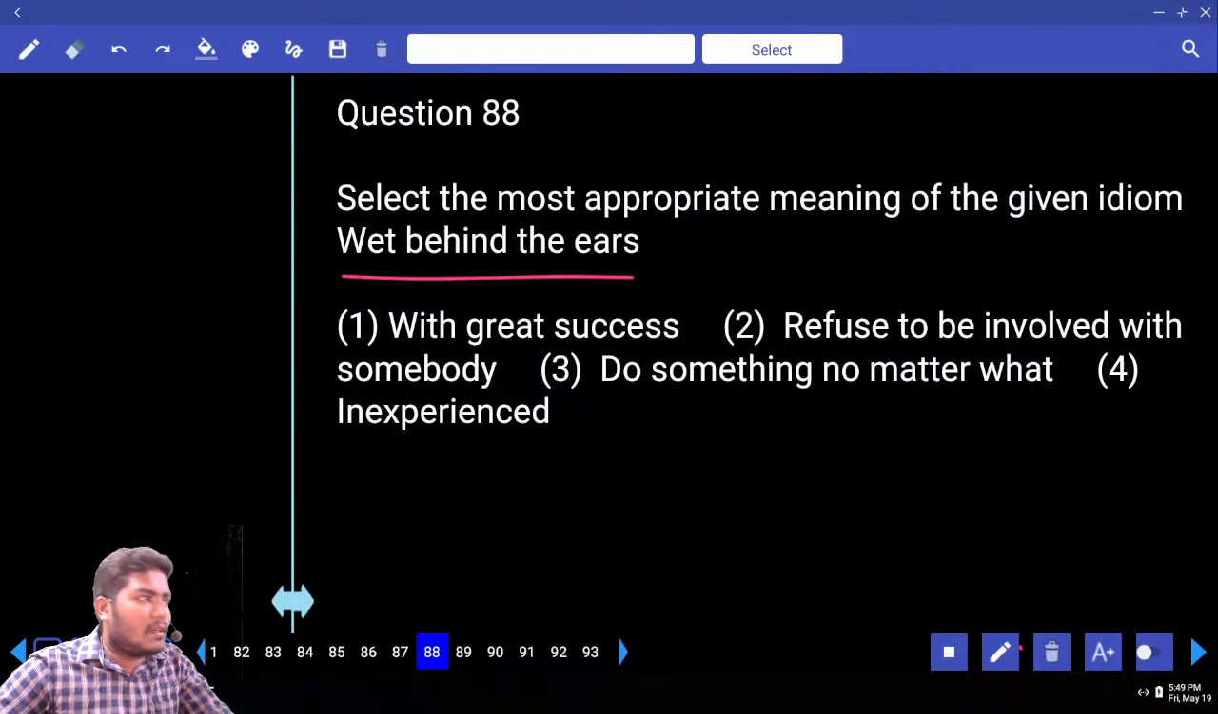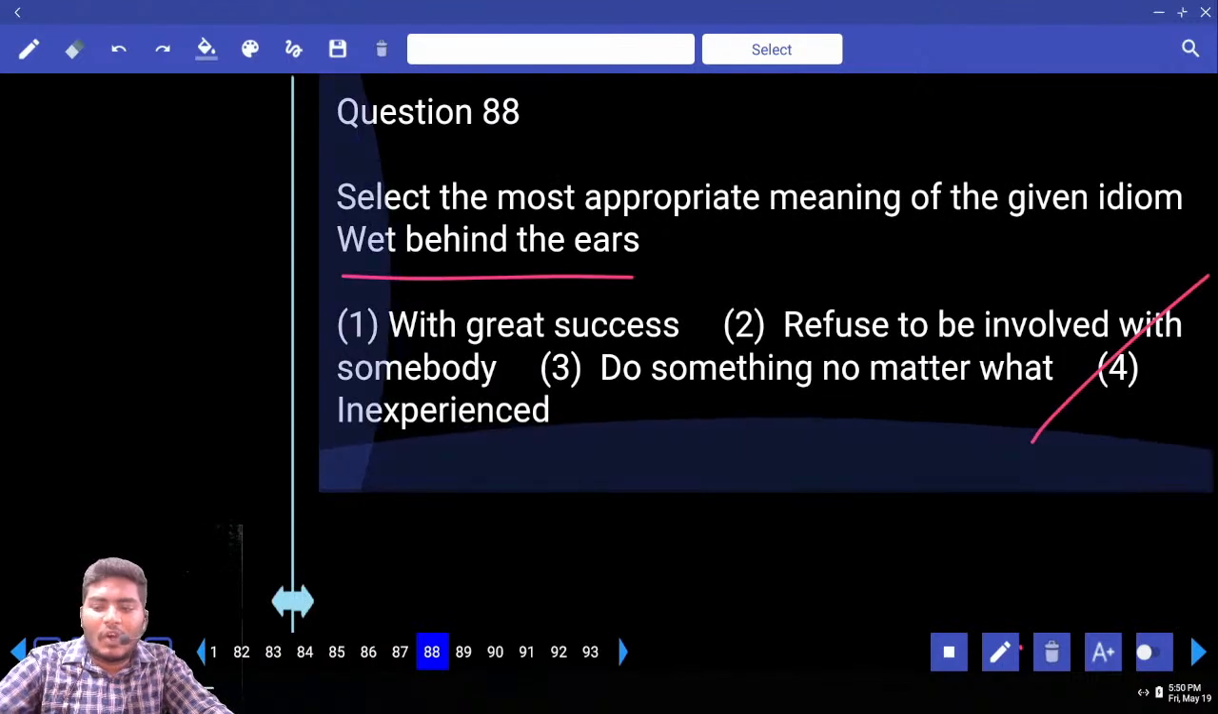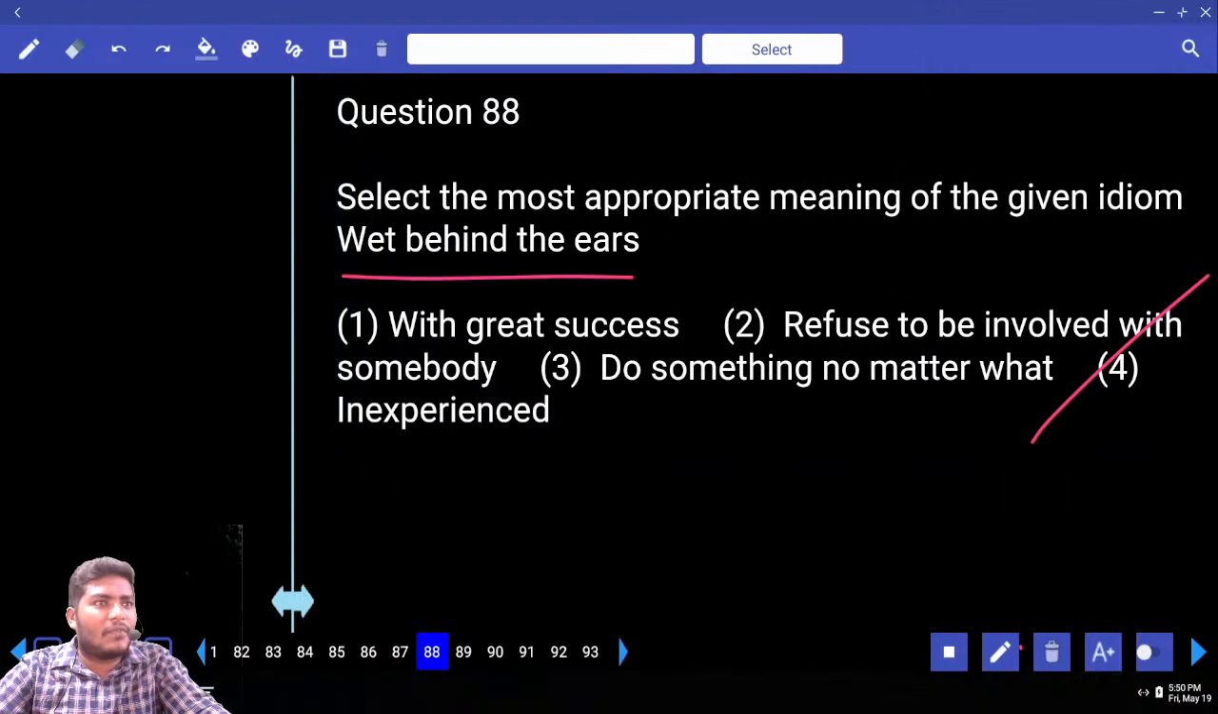Greenhorn. Tell me, what does it mean? Inexperienced persons. Where is that option? How many of you have chosen it? How many of you got this correct? This is in our textbook. Even greenhorn is also in our textbook, if I am not wrong. I don't know exactly, but this is in our textbook.